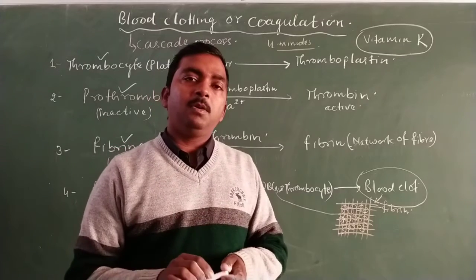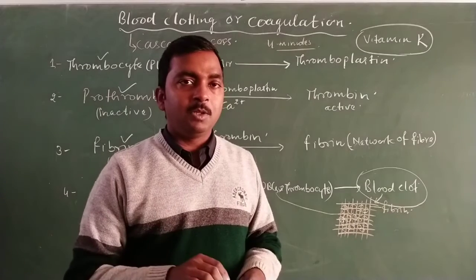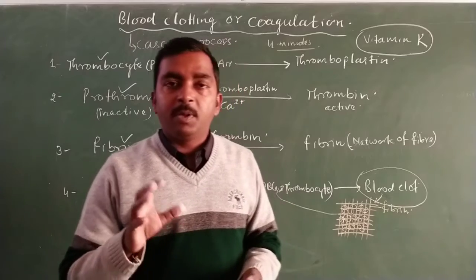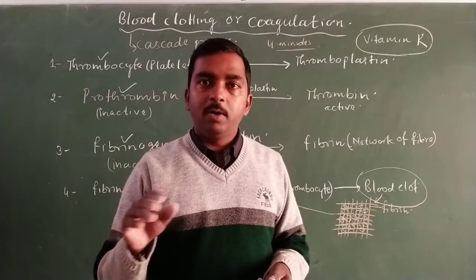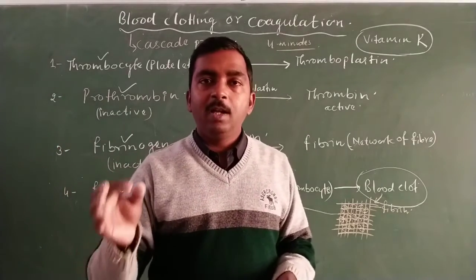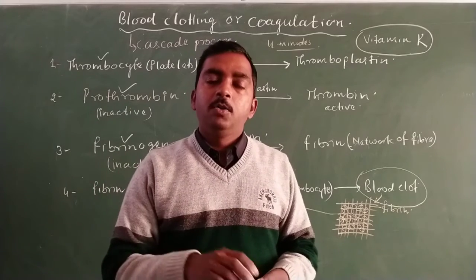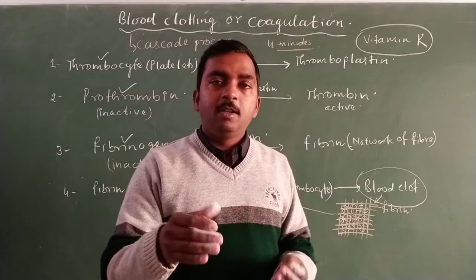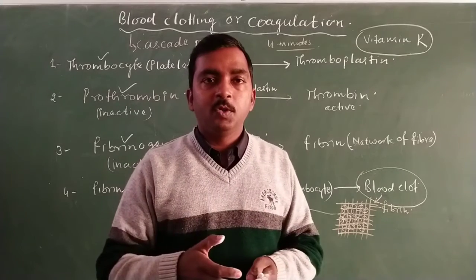But if a blood clot takes place inside the blood vessel for some reason, then we have studied that the pressure of blood in the blood vessels is about 120 to go towards the body cells, and 80 mmHg to go back into the heart. This pressure, when applied to the blood vessels, may cause rupture of the blood vessels.